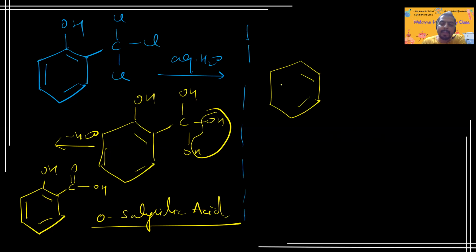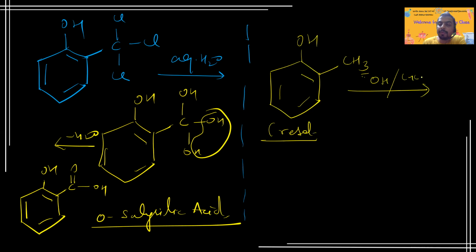If we have a compound like this, where one ortho position is blocked by CH3, this is a kind of cresol. If this cresol undergoes Reimer-Tiemann reaction with OH minus, aqueous media, chloroform, and water workup, what will happen? If one ortho position is blocked, then the major product will be the para product. Remember, because ortho is blocked, there will be a van der Waals repulsion between this methyl and OH group.